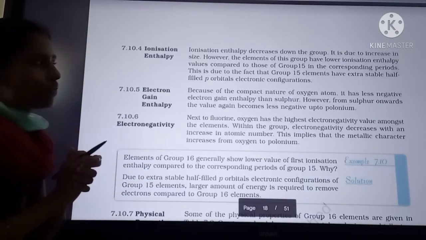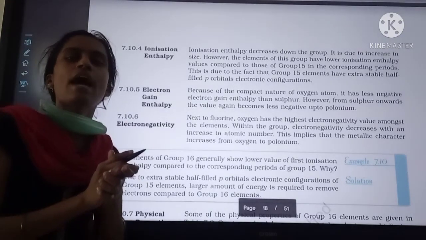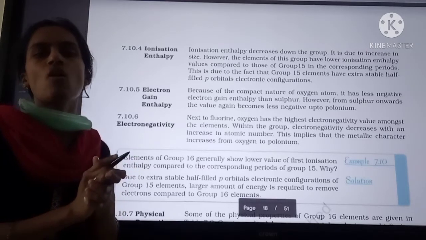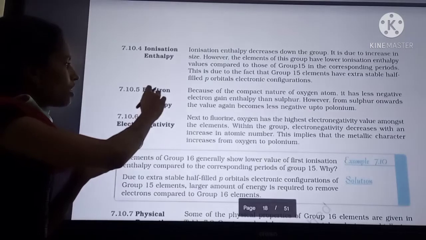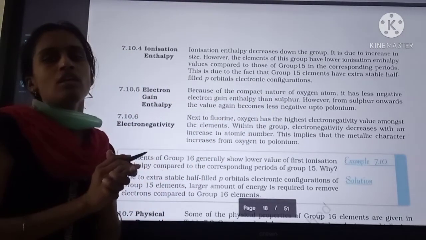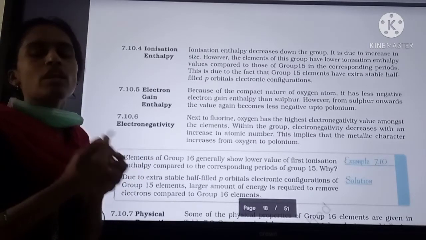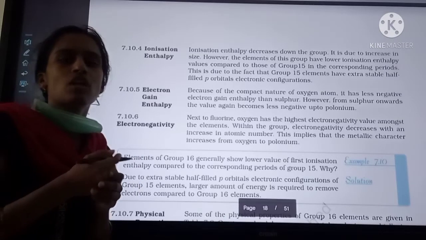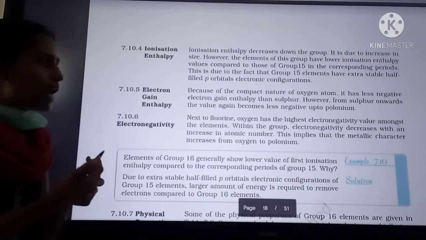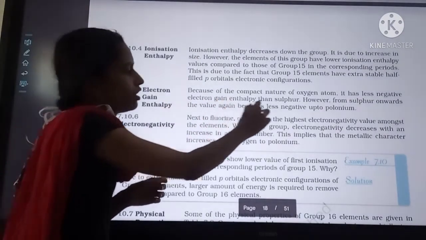So if you compare oxygen and nitrogen, nitrogen will have higher ionization energy than oxygen, because nitrogen has the stable 2s2 2p3 configuration. Next, electron gain enthalpy. Oxygen will have a high electron gain enthalpy value, because it is more electronegative, it readily accepts electrons, releases more energy and is stabilized by gaining electrons. So that's why oxygen's electron gain enthalpy value is